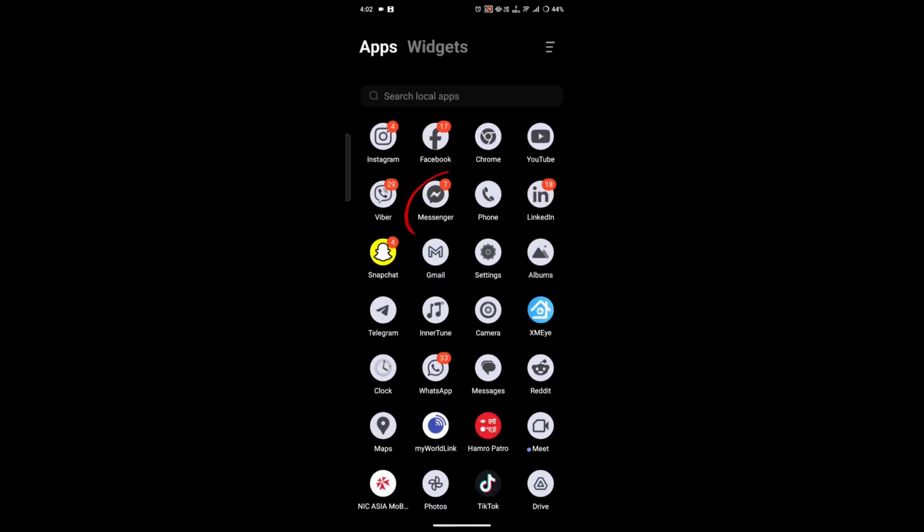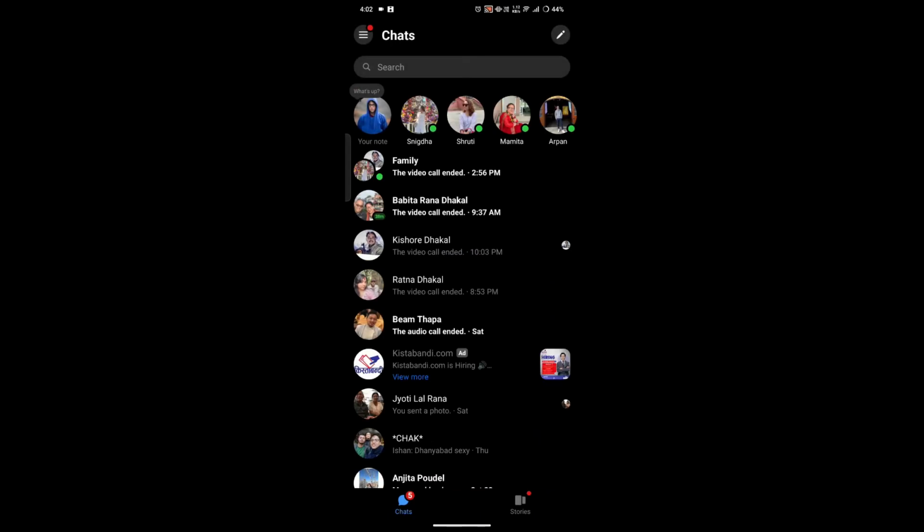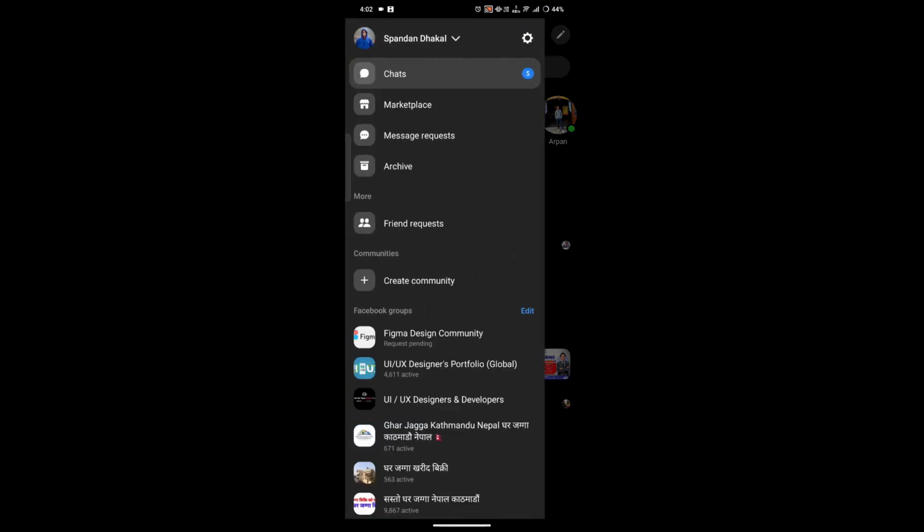Firstly, open the Facebook Messenger app from your mobile device and make sure that you are logged in. Once you open the app, tap on the 3 lines option at the top left corner of the screen. Then click on the setting gear icon that is located just beside the account name.